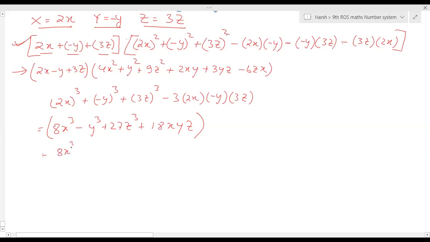Yes, in this you can take 3 common, 3z, you can write 9z square plus 6yz, plus 6xy. Any doubt anyone has in this question?